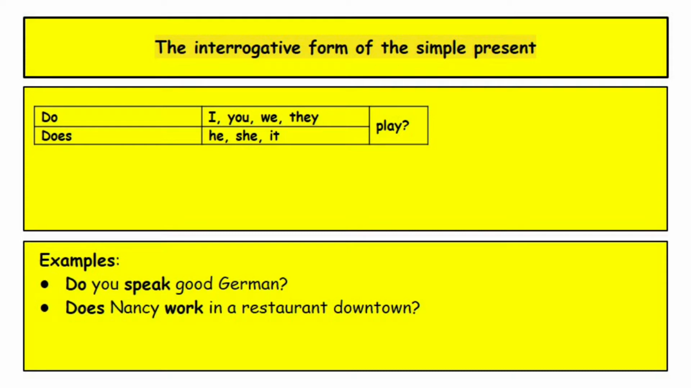The interrogative form of the simple present. The form is: do following with I, you, we, they, and following with play. Does following he, she, it, and following with play, with a question mark. Examples: do you speak good German? Does Nancy work in a restaurant downtown?